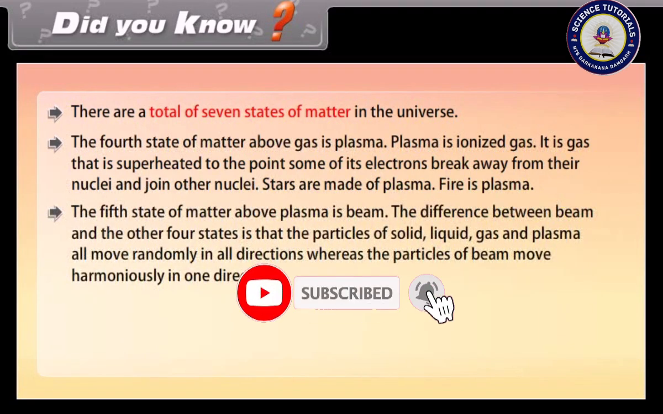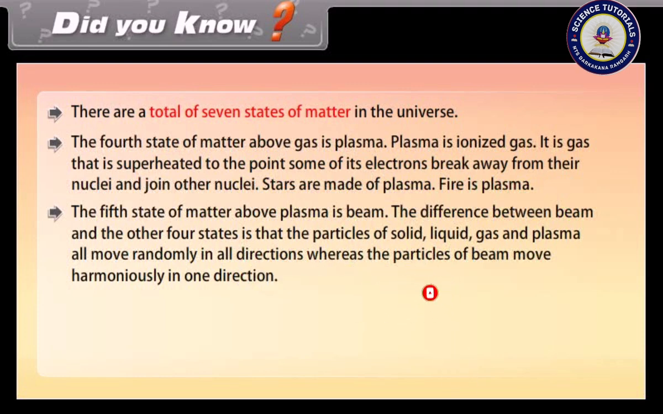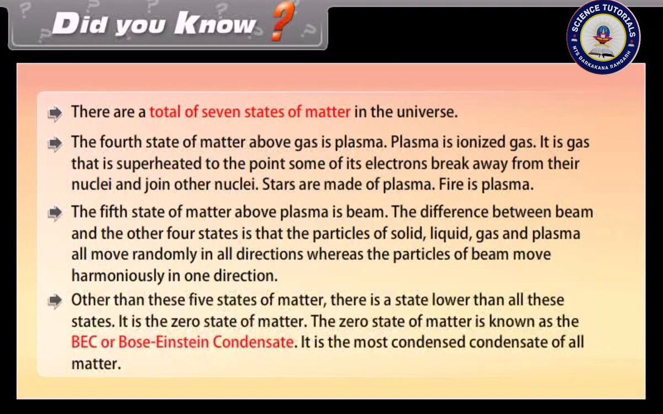The difference between beam and the other 4 states is that the particles of solid, liquid, gas and plasma all move randomly in all directions, whereas the particles of beam move harmoniously in one direction. Other than these 5 states of matter, there is a state lower than all these states. It is the zero state of matter. The zero state of matter is known as the BEC, a Bose-Einstein condensate.